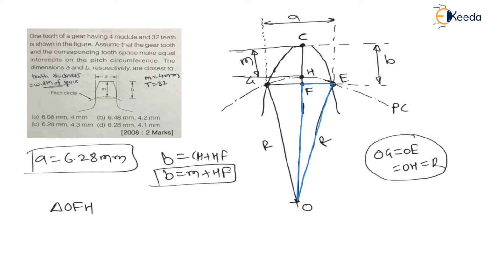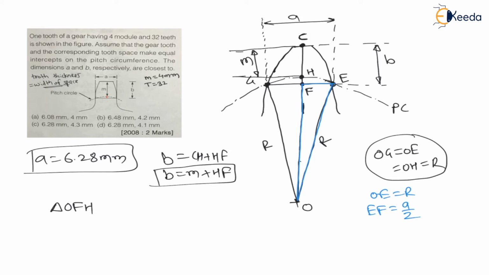Therefore, for this triangle, OE is equal to radius, right? And EF, can I say EF is A by 2? Definitely, because G to E is A, and this line will be exactly half, as it passes through the center, dividing this EG into two parts.